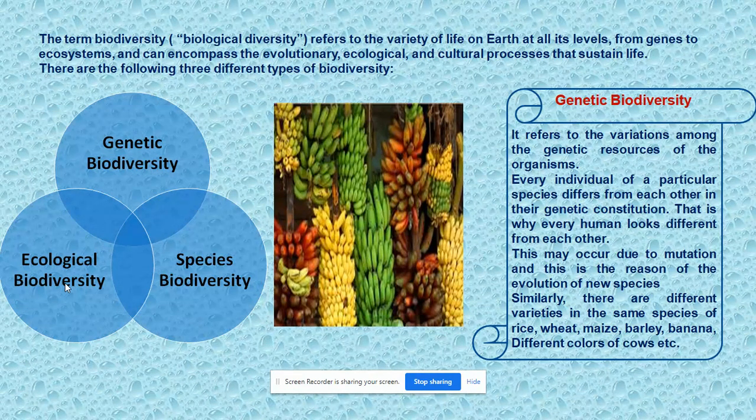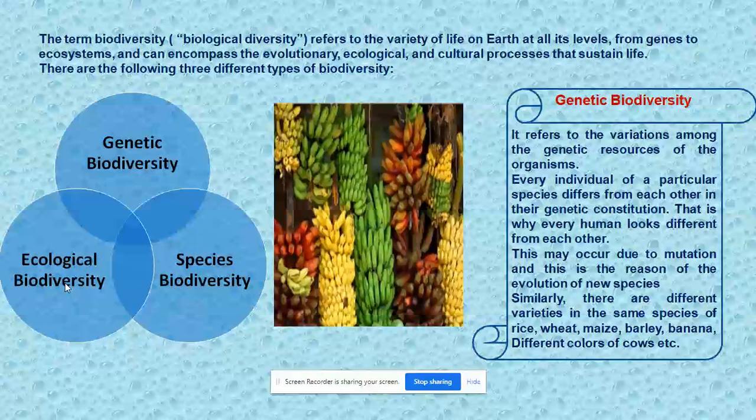First, we discuss genetic biodiversity. It refers to the variation among the genetic resources of the organisms. Every individual of a particular species differs from each other in their genetic constitution, that is, through genes. That is why every human looks different from each other. This may occur due to mutation, and this is the reason for the evolution of new species. Similarly, there are different varieties in the same species of rice, wheat, maize, barley, banana, and different colors of cows.